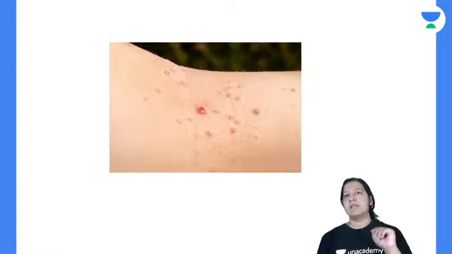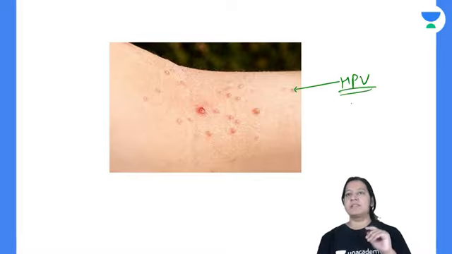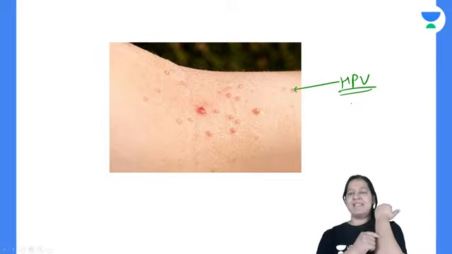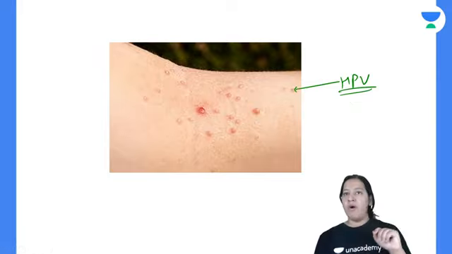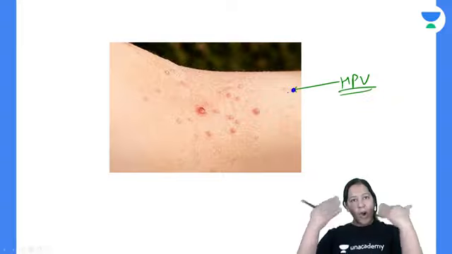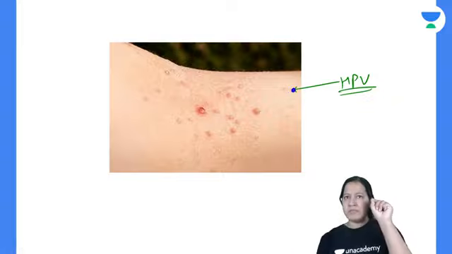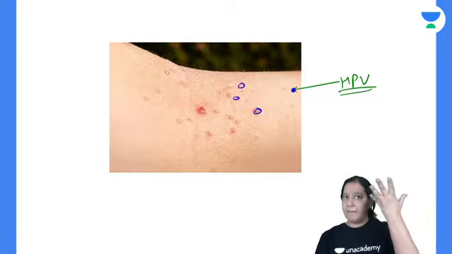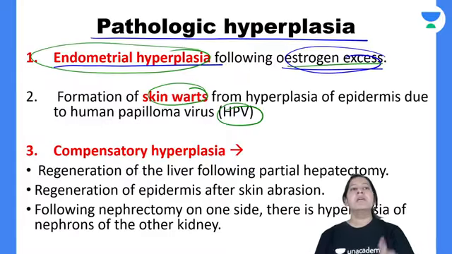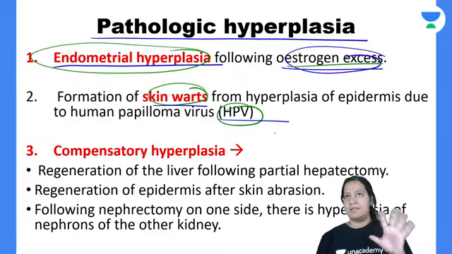Okay, so these are the skin warts. There is a virus known as HPV, that is human papilloma virus. If that virus is entering in the skin, just suppose here it is entering in any person's skin, it is a stress, and the cells of the skin will undergo hyperplasia. They will divide and form small nodules due to hyperplasia. These are known as warts. So the disease is known as warts, due to HPV. That is the thing. Have you got it?